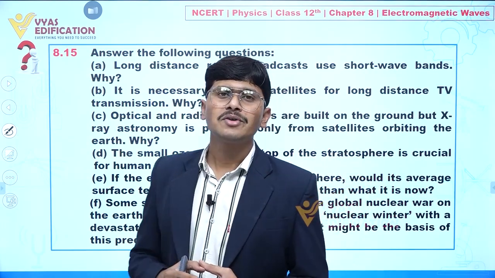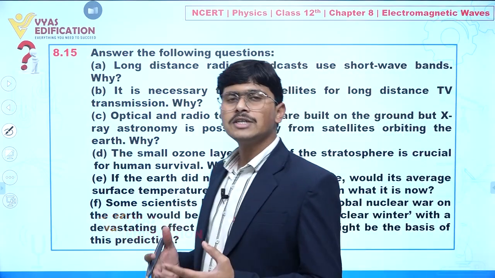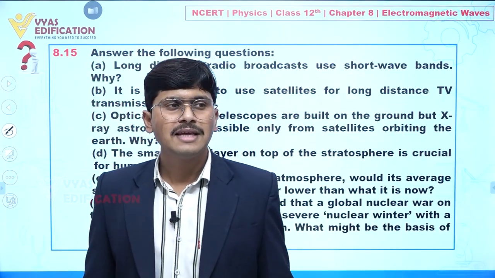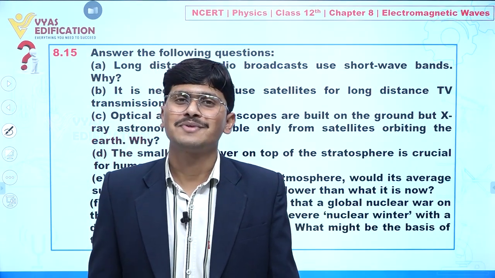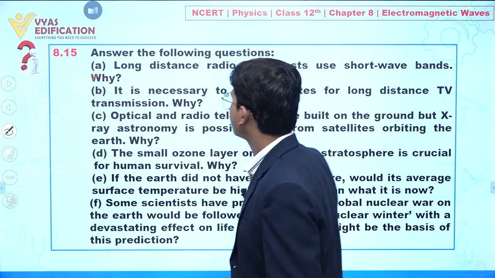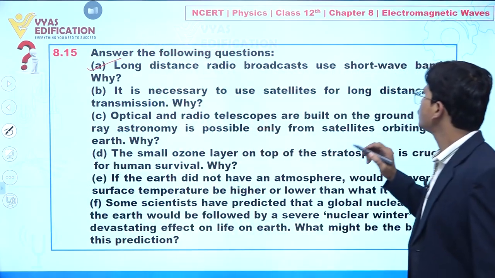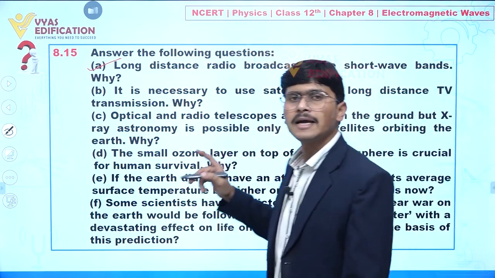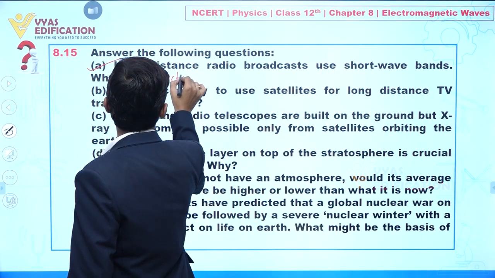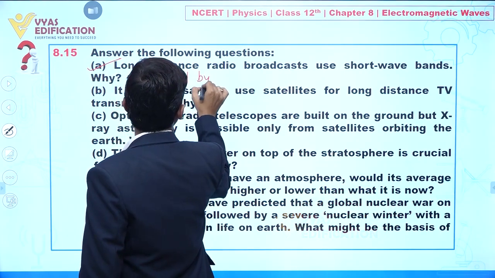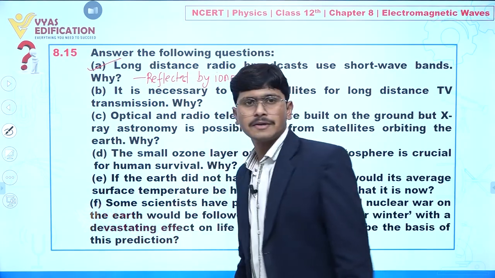If we talk about long distance radio broadcast, they utilize short wavelength because they are reflected back by the ionosphere in our atmosphere. Clear? So the very simple answer is: long distance radio broadcast use short wave bands because they are reflected by the ionosphere. Clear to you?